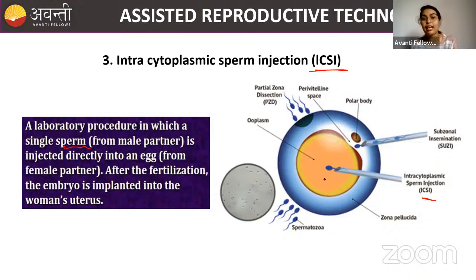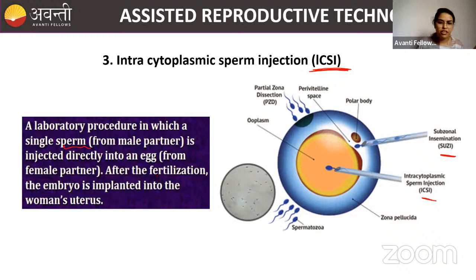This is ICSI. Okay, and there is another method called SUSI. SUSI means what? There is a possibility of transferring healthy sperm into the subzonal area. So the subzonal area, वहां पे भी transfer हो सकता है. Okay, so this will completely depend on the condition of the female and the healthy sperm. कितना healthy है sperm and female की condition क्या है? It will be dependent on that. Okay, so ICSI means what? Transfer of healthy sperm inside the cytoplasm.